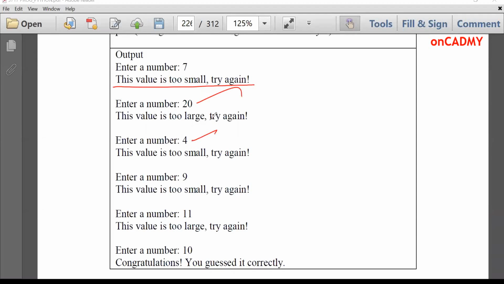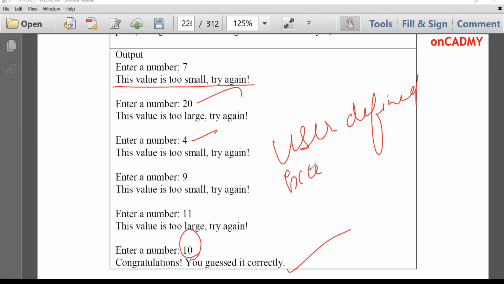And this process will go on until the user guesses the correct number, which is 10. So the message will be displayed: "Congratulations, you guessed it correctly." So this is how we can create our own user-defined exceptions and how we can handle them.